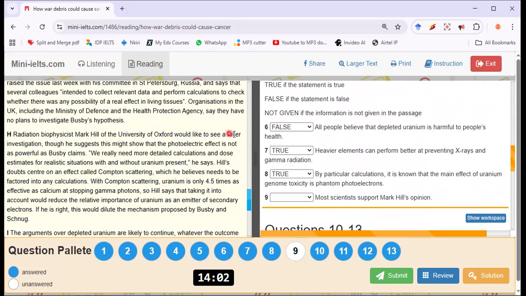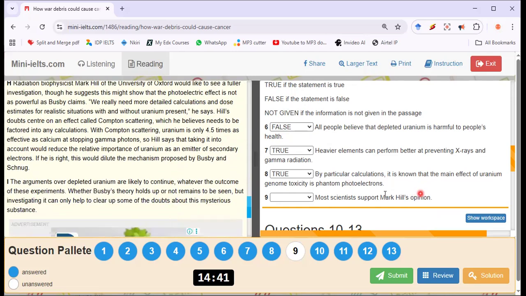Mark Hill of the University of Oxford would like to see a fuller investigation, though he suggests this might show that the photoelectric effect is not as powerful as Busby claims. We really need more detailed calculations and dose estimates for realistic situations with and without uranium present, he says. Hill's doubts center on an effect called Compton scattering, which he believes needs to be factored into any calculation. With Compton scattering, uranium is only 4.5 times as effective as calcium at stopping gamma photons. So Hill says that if he is right, taking it into account would dilute the mechanism proposed by Busby.